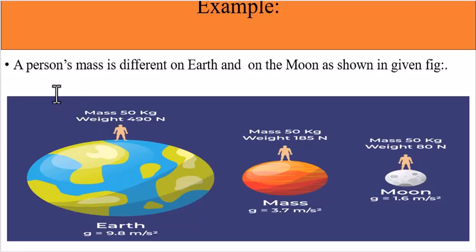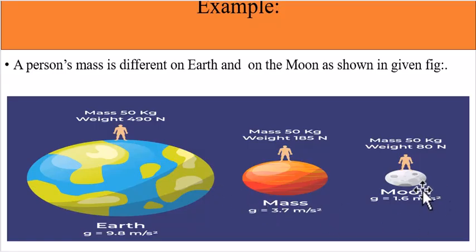Example: a person's weight is different on the earth and on the moon, as shown in the figure. The mass of the person on the earth is 50 kilograms, and as we say that mass is the quantity of a material, the mass of the person will remain the same on the moon also.